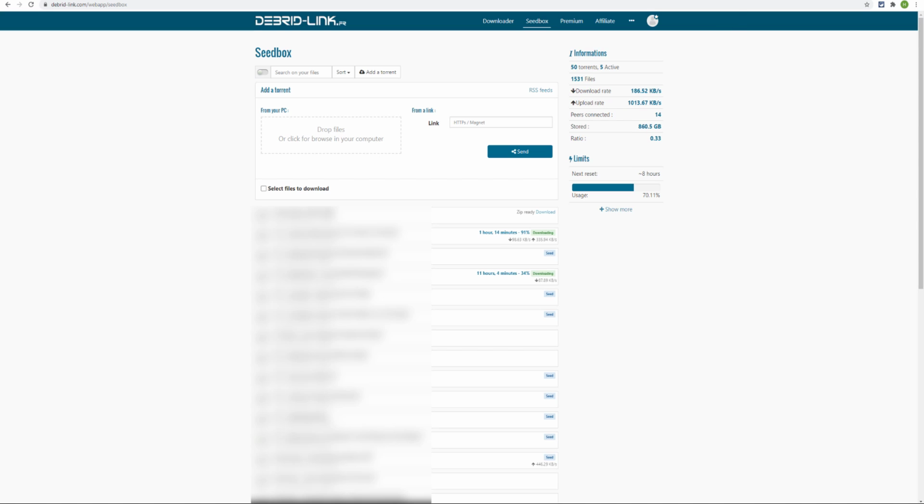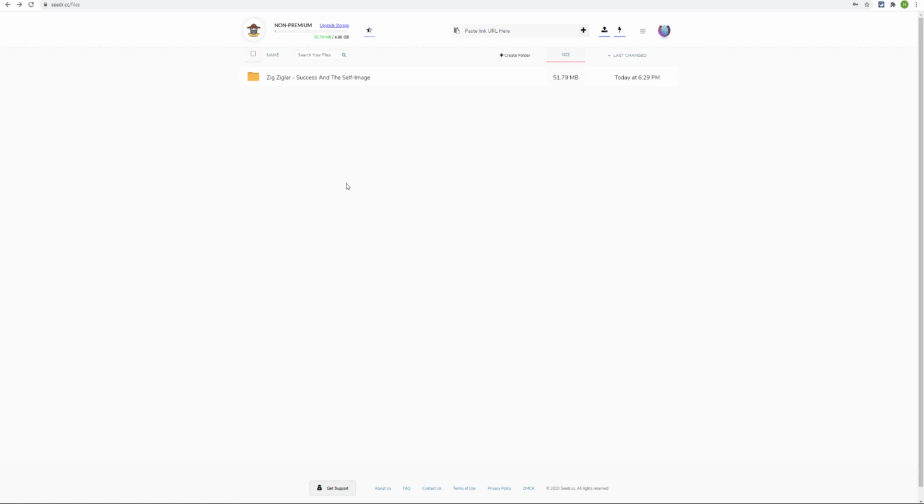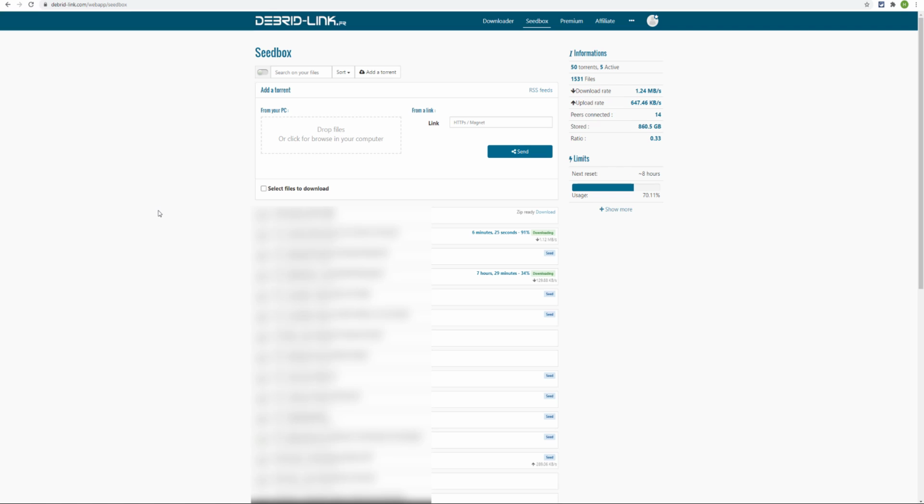Like in SeedR, you get 2 GB of free storage, but you can extend your storage by referring to your friends. Initially you get 2 GB, and if you refer 4 of your friends, you can upgrade your storage to 4 GB. But with the website that I'm showing you here, you do not need to do anything. You simply create your free account and you will be able to download torrent files of size up to 4 GB.